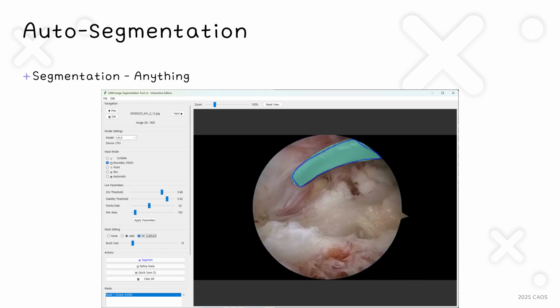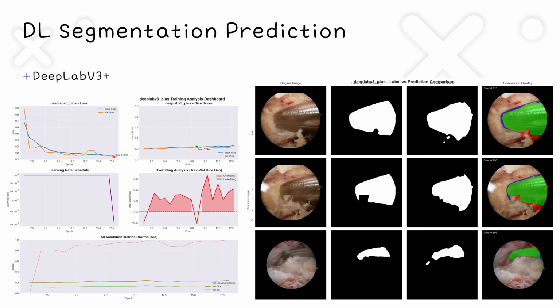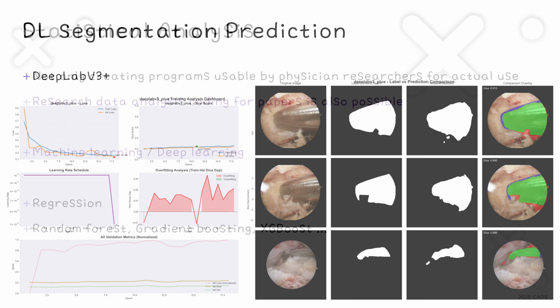I'm conducting research on segmenting spinal endoscopy images, and I've created and am using an automatic segmentation program using the Segment Anything model. Although I'm still learning and the performance isn't great yet, I've trained it to some extent and achieved relatively decent results. I'll study this further and present good results in the future.